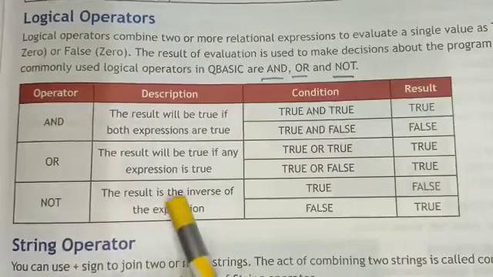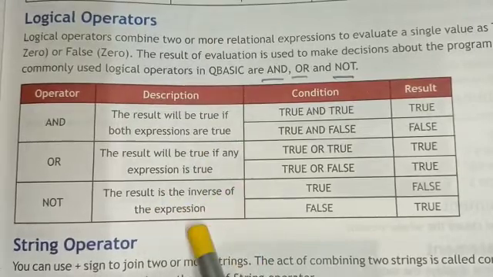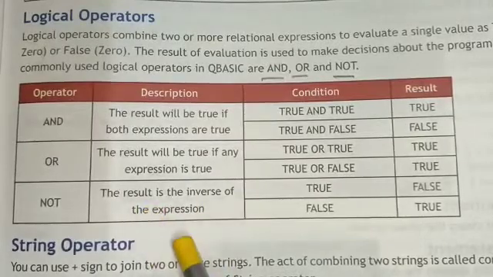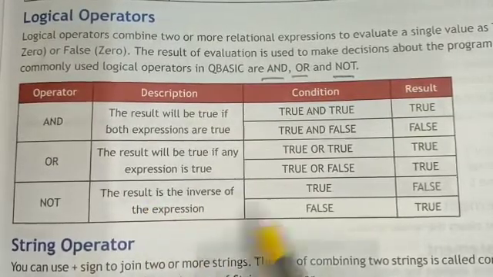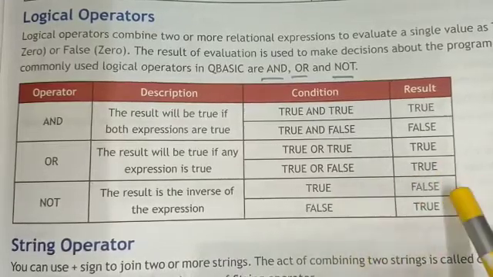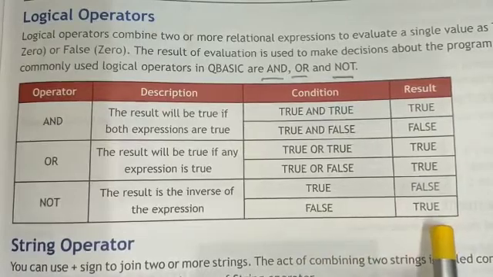The result is the inverse of the expression. If the condition is true, the result will be false. If the condition is false, the result will be true.